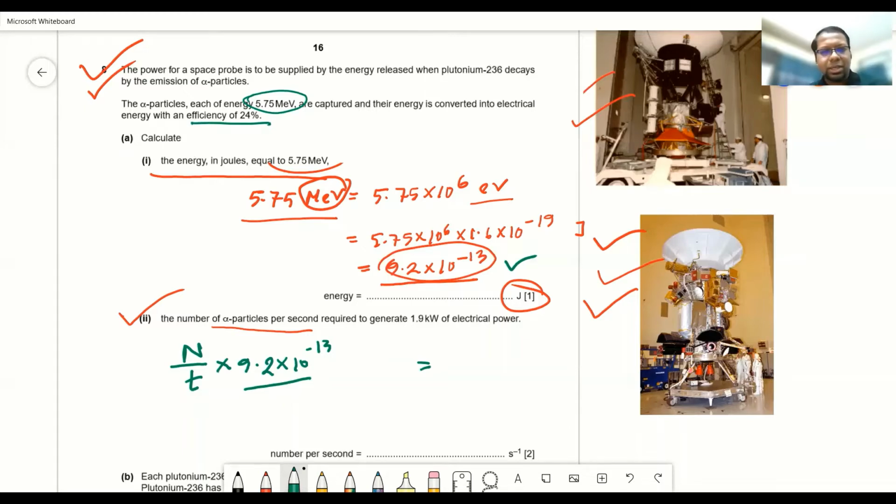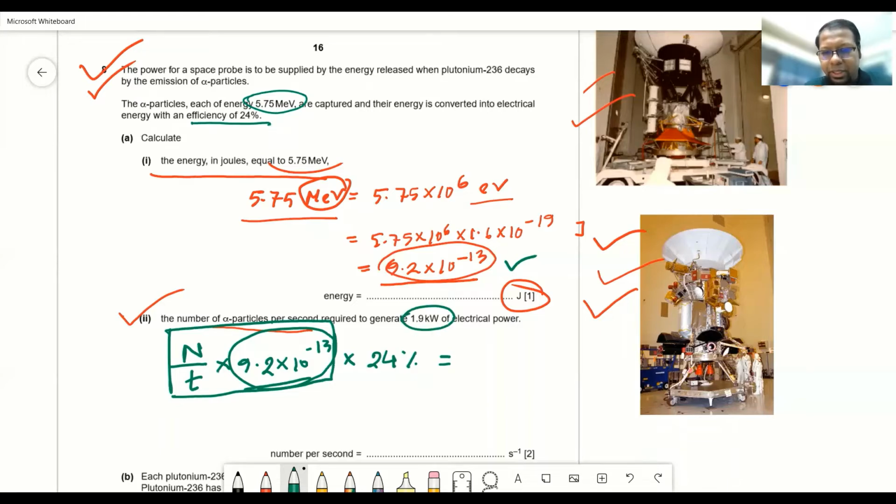So that means 76% of the alpha particles' energy is going to be lost to a different form, and we will be able to capture 24% as electrical energy. So this alpha particle energy needs to be multiplied by 24%, because we will be able to convert only 24% of this energy into that energy, I mean 1.9 kilojoule per second. Now 1.9 kilowatts, so that means 1.9 kilojoule per second.